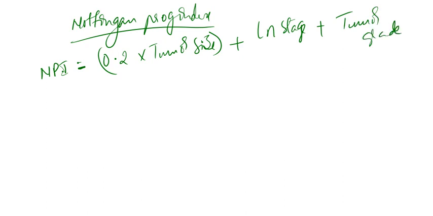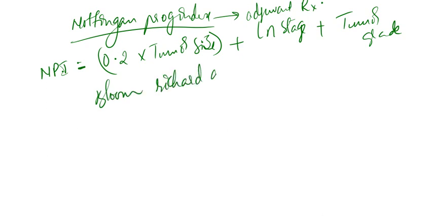Okay. Now, why is this Nottingham's prognostic index done? It is done to select the patients for adjuvant treatment. Okay, leave it off. And there is one more grading called Bloom-Richardson grading.